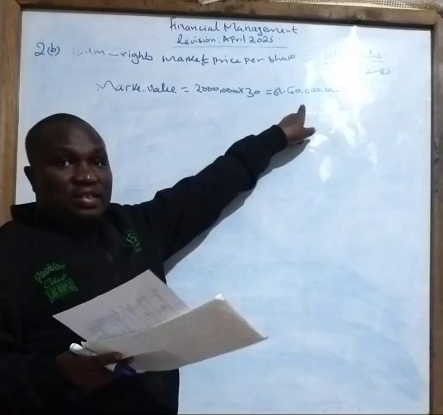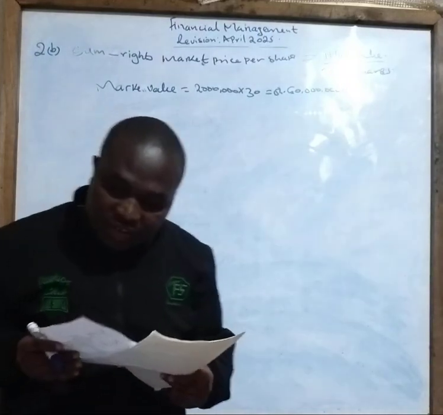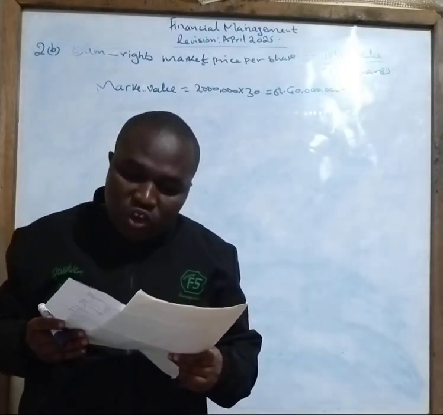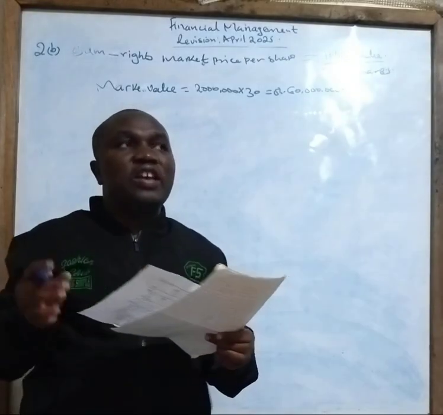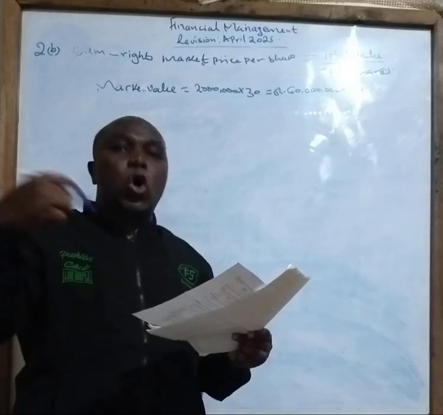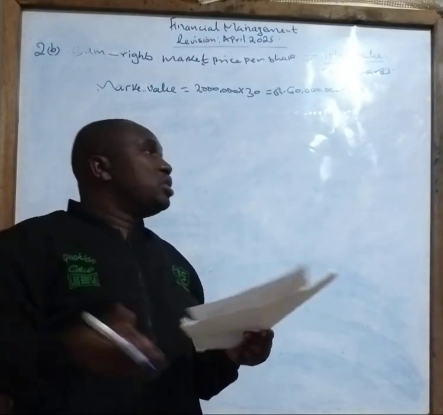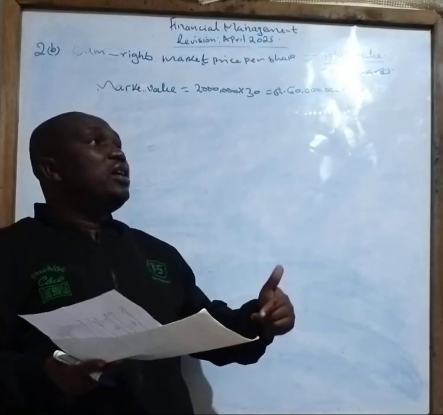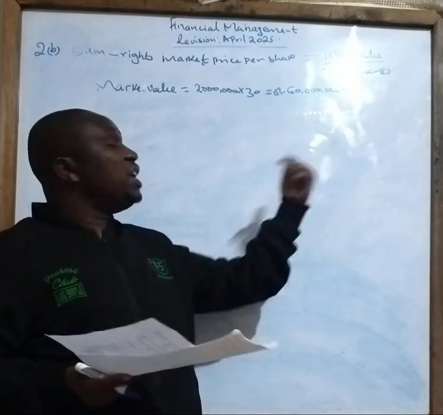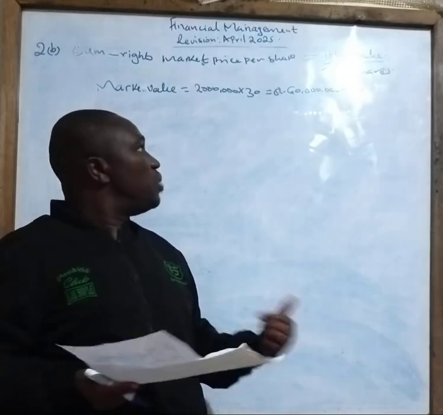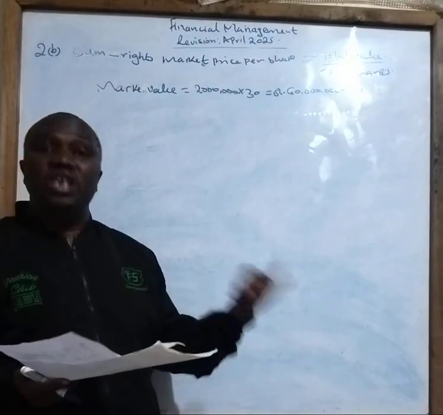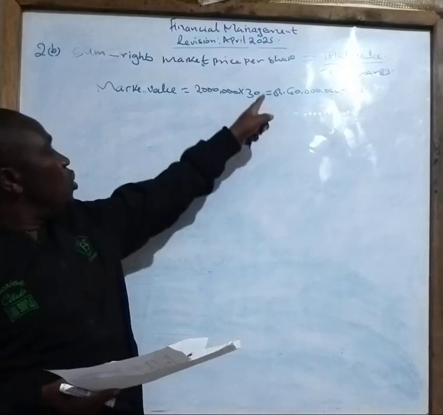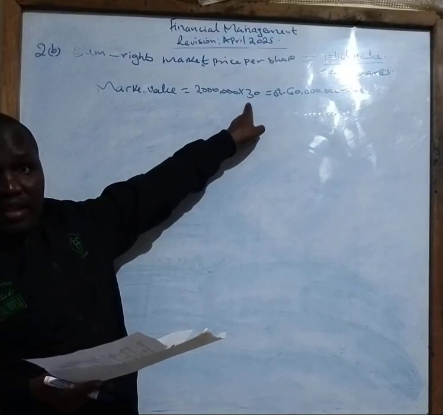This one here is without the rights issue. Then we have also been told on the same note that the expansion program is expected to cost 5 million. In this case, this 5 million is our cost when we issue what? Which means the company will raise 5 million because of the rights issue. Therefore, the question here is how many rights will be issued? They will be issued at what price? 30 shillings.